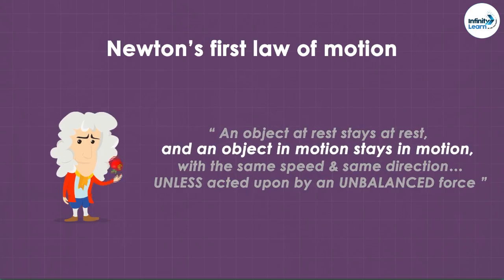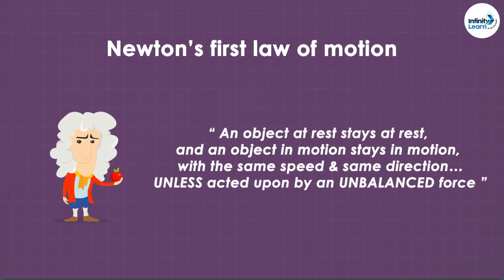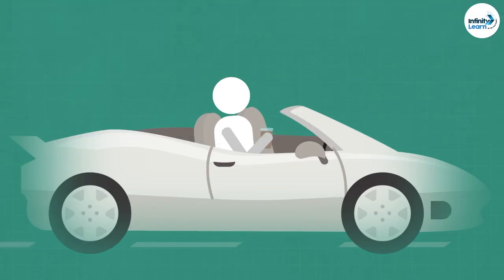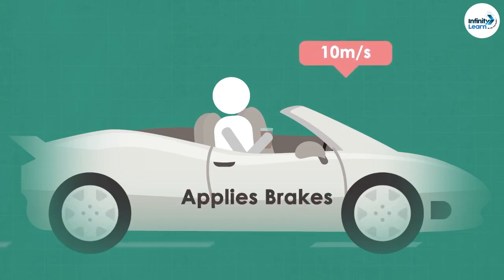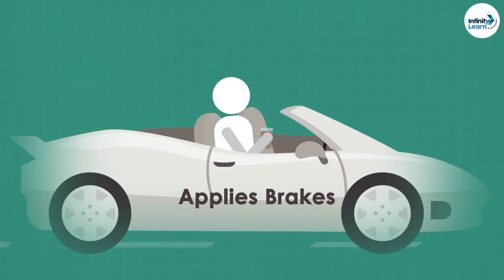Now what about the second part of the definition? Continues to stay in motion. Can you think of an example? Let's continue with the same situation. Say the car is now moving at a constant speed of 10 meters per second and the driver suddenly applies brakes. What will happen?